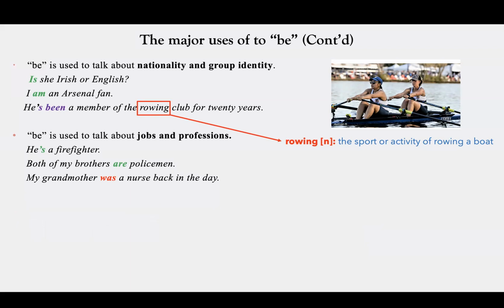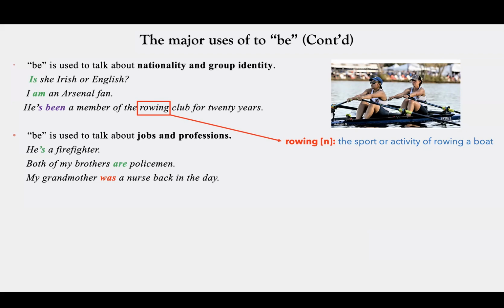In these examples, please be careful about a common mistake. We say he is a firefighter. Please don't say he is firefighter. It's a grammar mistake. Or both of my brothers are policemen. Here policemen is plural. That's why we don't use a before it, because I'm talking about two brothers. My grandmother was a nurse. Saying my grandmother was nurse is not correct. We are talking about one person and one profession, so we need to say a nurse.